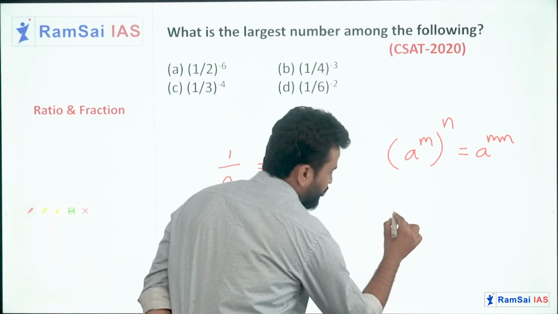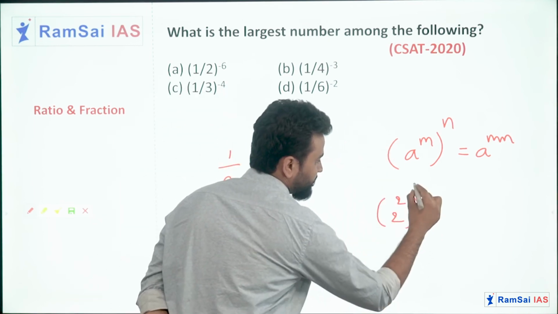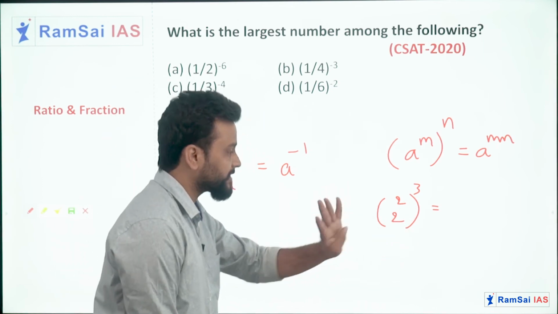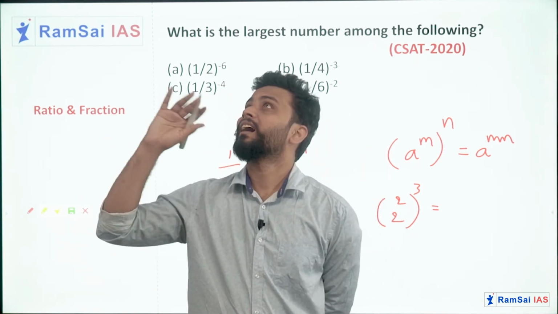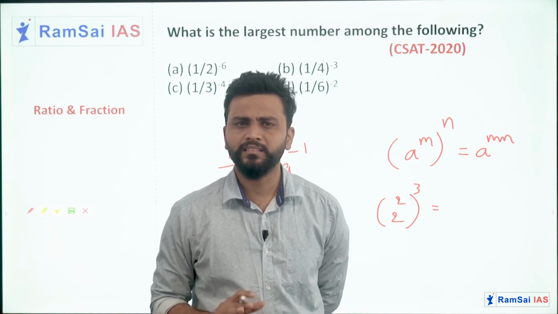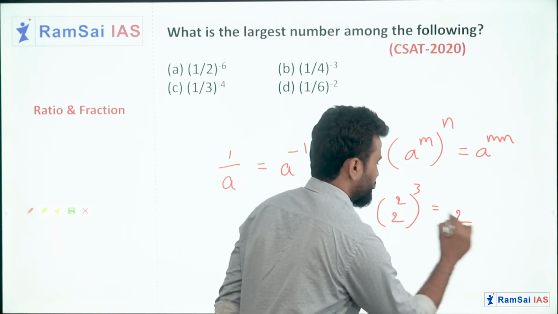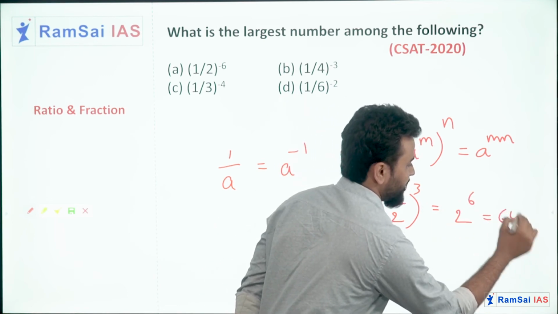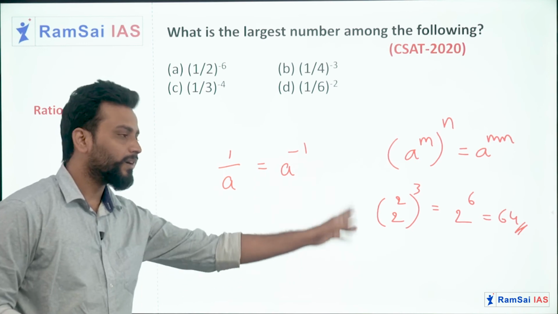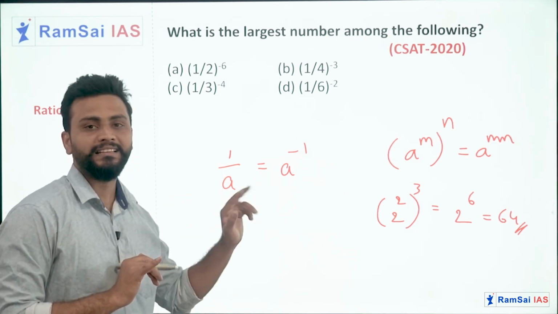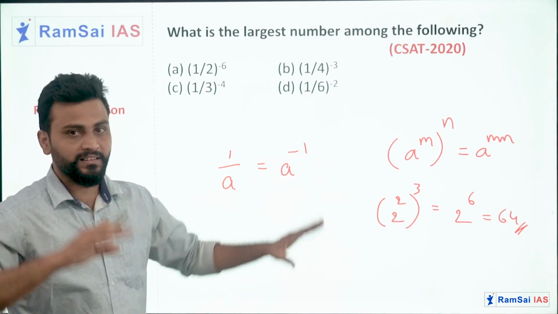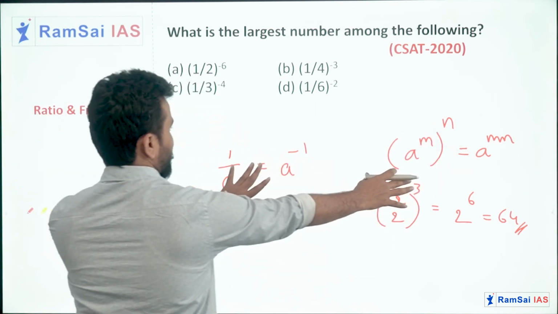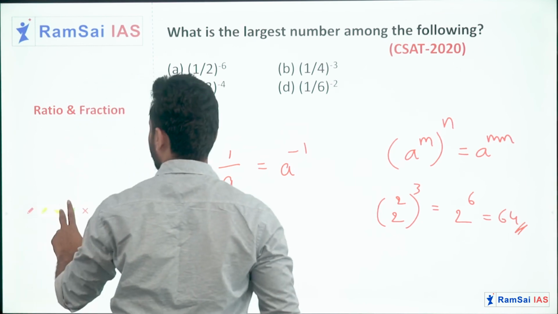So just imagine 2 power 2 whole power 3. This question you need not solve like 2 into 2 is 4, 4 power 3 is 64. No, you need not solve like that. Just write 2 power 2 into 3, 6. 2 power 6 also gives you the same answer. For 2 and 4 it is okay to calculate in either way, but if it is a larger number, better you go with this formula, right. So by using these two concepts, I am going to solve the question.